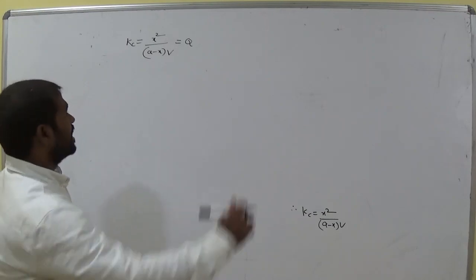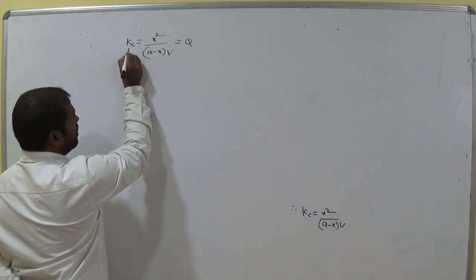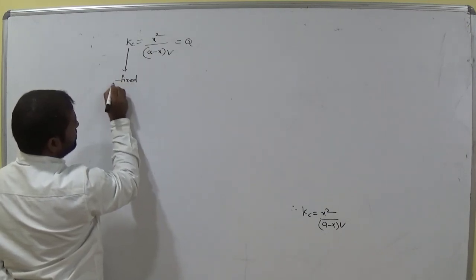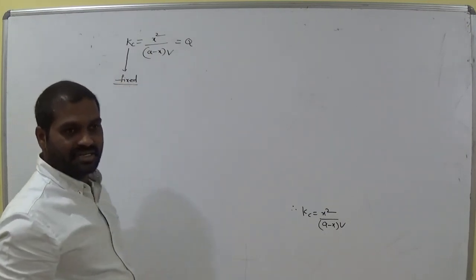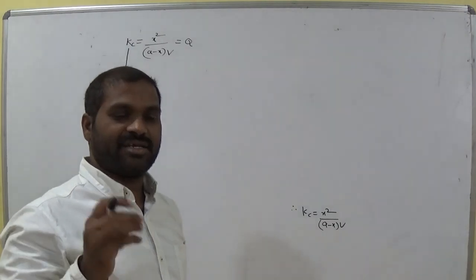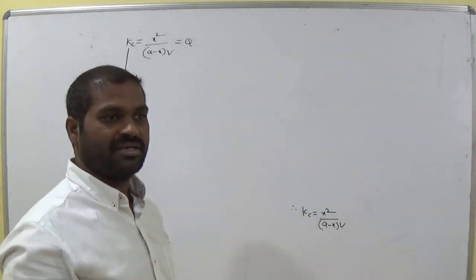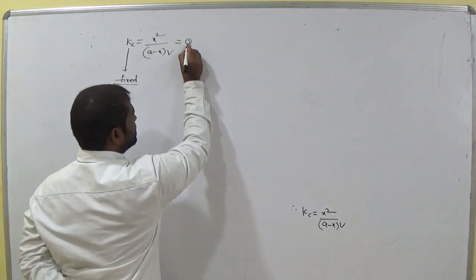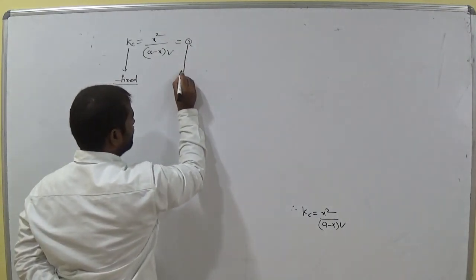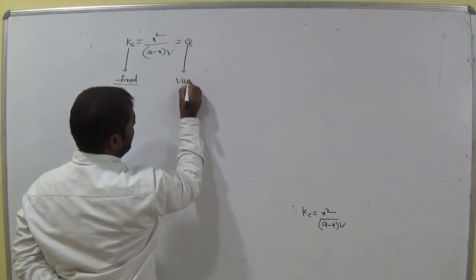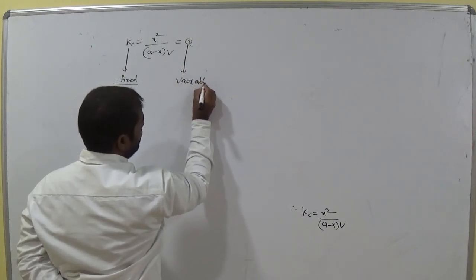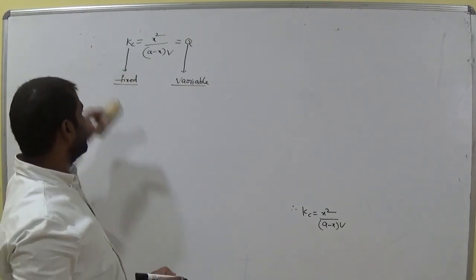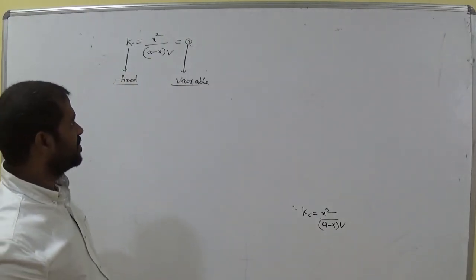But the Kc value is always fixed. This value is always fixed, not changed. There is no change in Kc. Kc is the equilibrium constant, it is always constant at equilibrium. But Q is variable. Why? Because it is not at equilibrium. It can change. But Kc is always fixed, remember it. Okay.